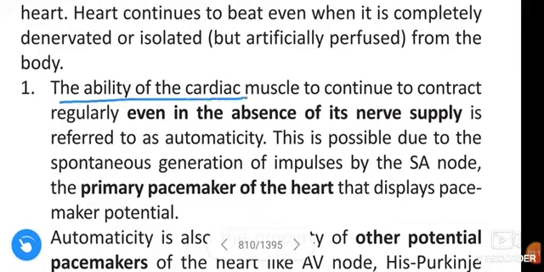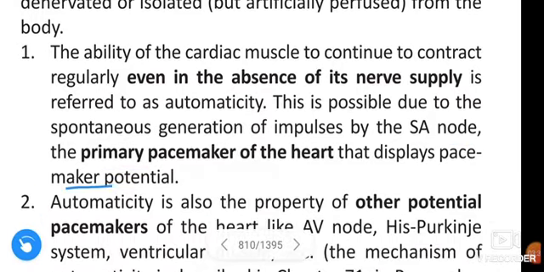The ability of the cardiac muscle to continue to contract regularly even in the absence of its nerve supply is referred to as automaticity. This is possible due to spontaneous generation of impulses by sinoatrial node, the primary pacemaker of the heart that displays pacemaker potential.